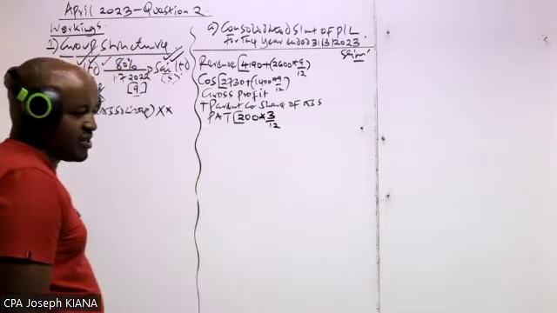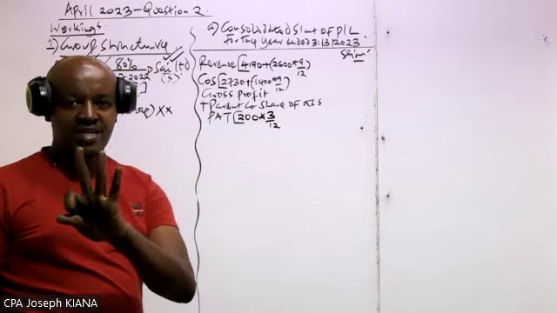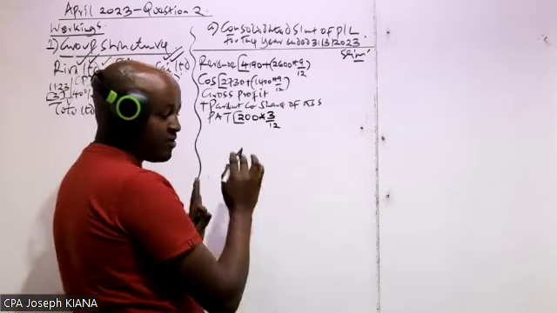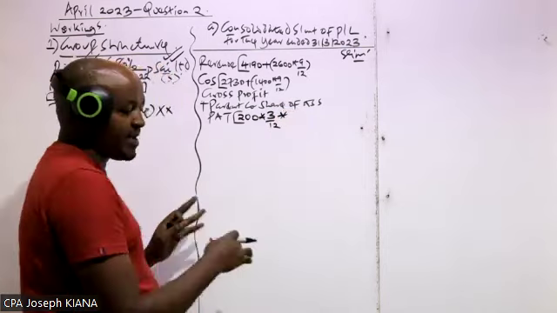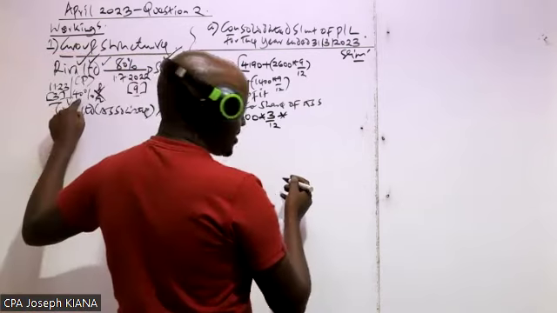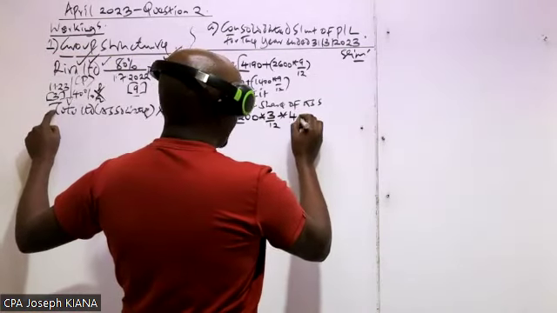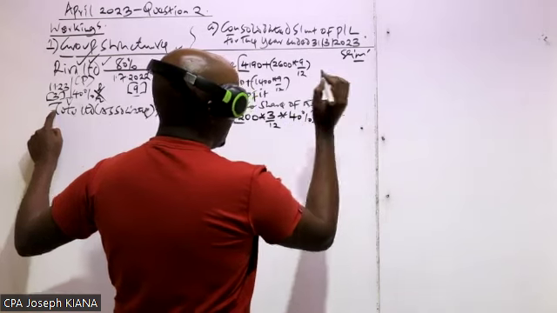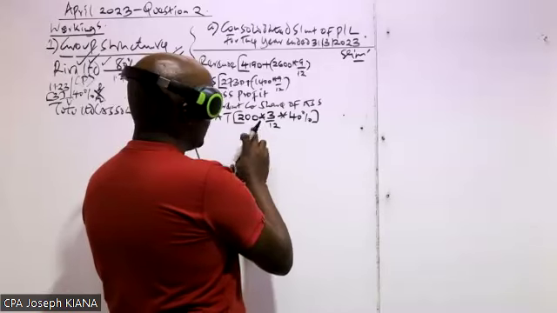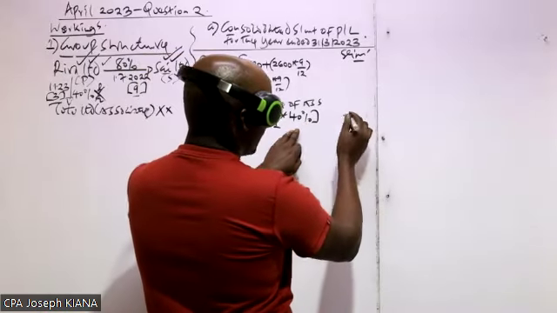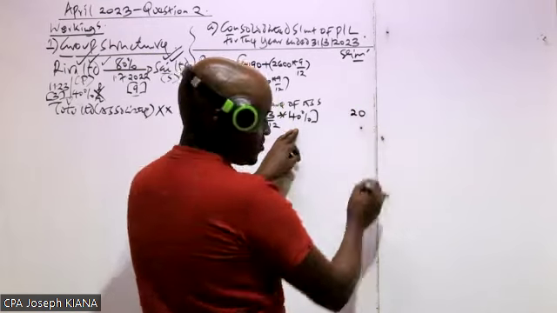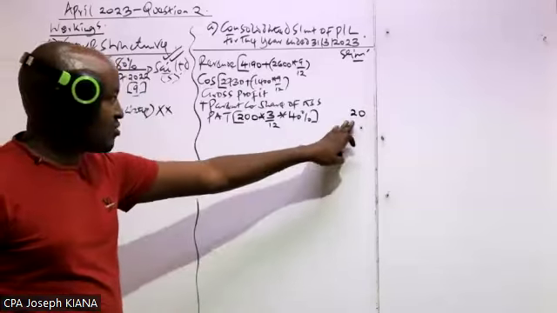The parent company is only entitled to share profit for how many months? 3. From the date it acquired that associate. That's why we need to compute the profit for 3 months. And then we get the parent company share of that. The parent company share of that will be equal to 40%. The parent company shareholding here. And usually these do not have any adjustment. You just go ahead and you get the final figure. So this will be a quarter, 40% of 50. That should give us 20. That is now what you include there.